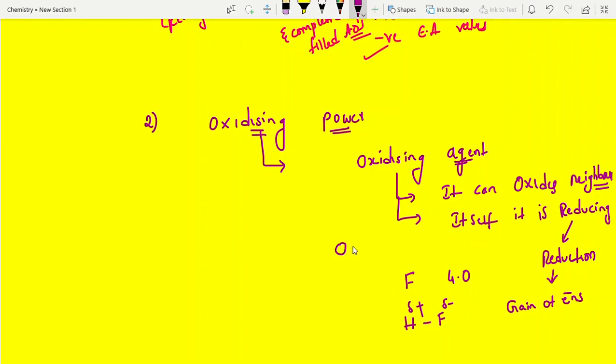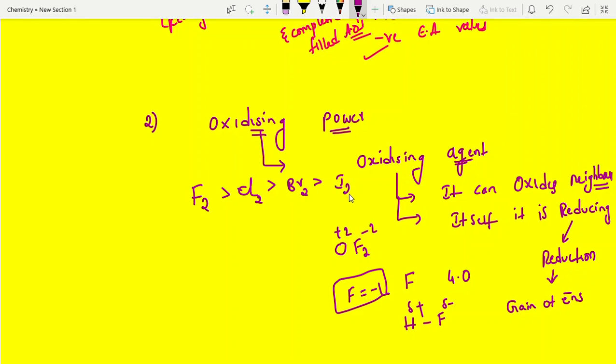Oxygen is the second most electronegative, and fluorine is topmost. Wherever you see, fluorine shows the -1 oxidation state. It is ready to gain electrons, and ready to gain electrons means it acts as an oxidizing agent. Simple. Here fluorine is the strongest oxidizing agent, then chlorine, then bromine, then iodine.